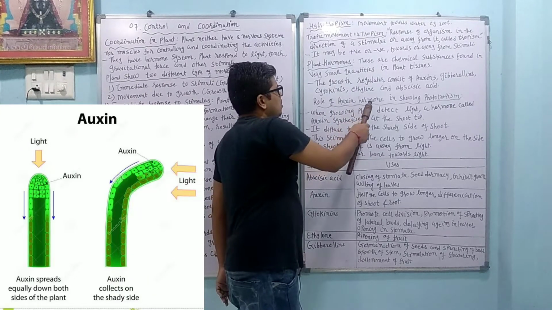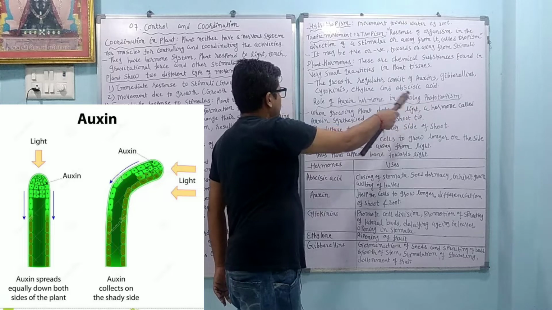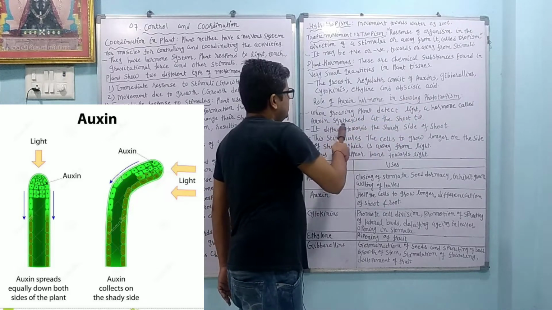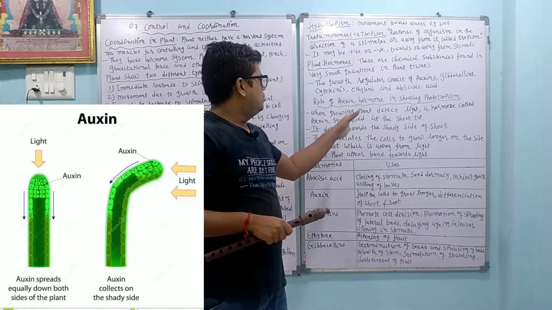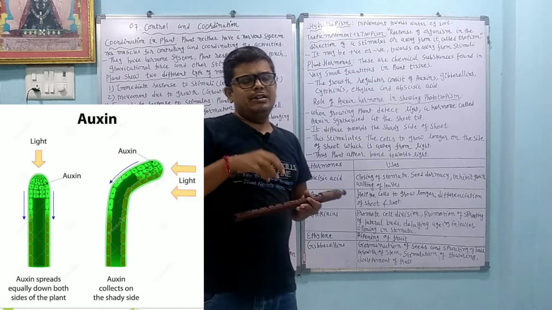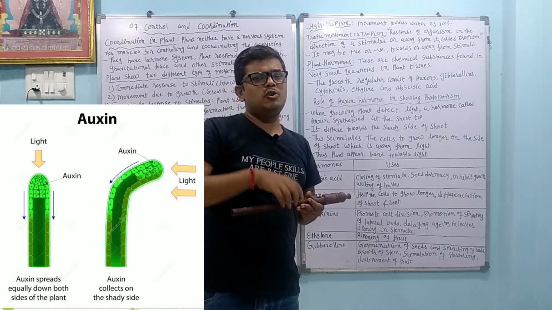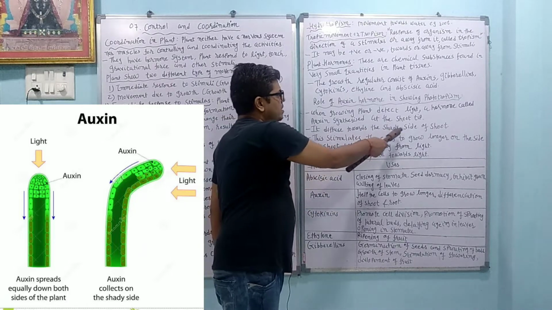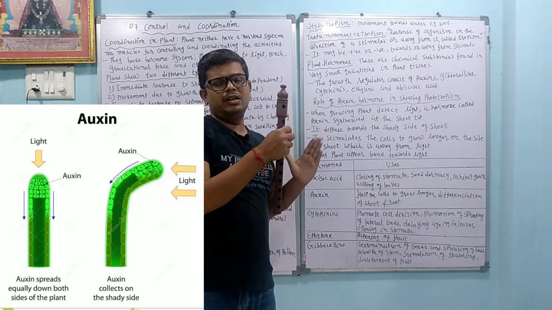Role of auxin hormone in showing the phototropism. When growing plant detects the light, a hormone called auxin is synthesized at the shoot tip. So when the plant detects the light, on the top part of the plant shoot, which hormone is produced? Auxin is produced. Okay, it diffuses towards the shady side of the shoot, means away from the sunlight.